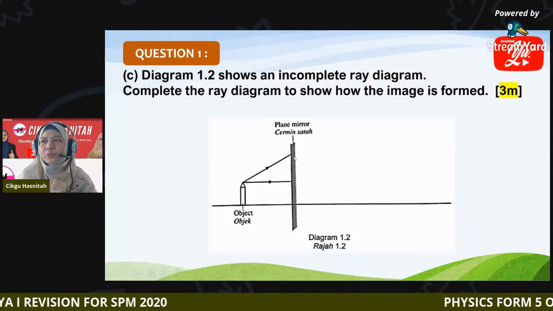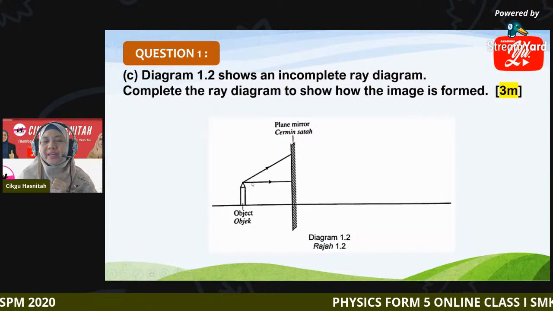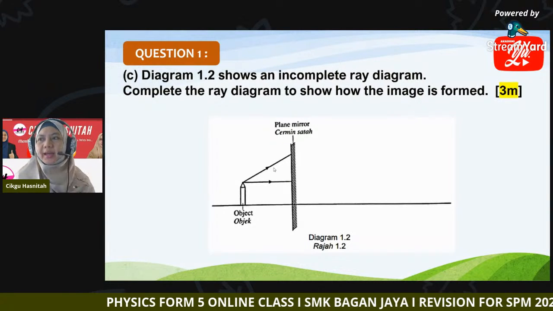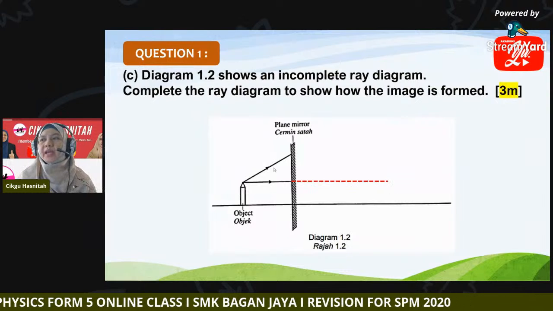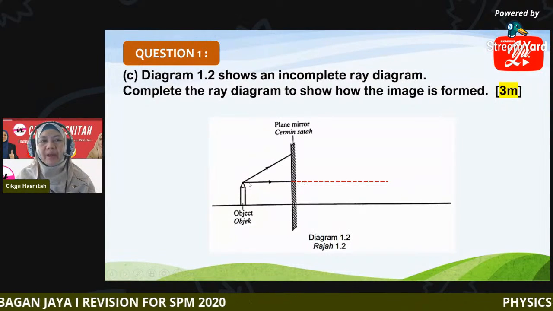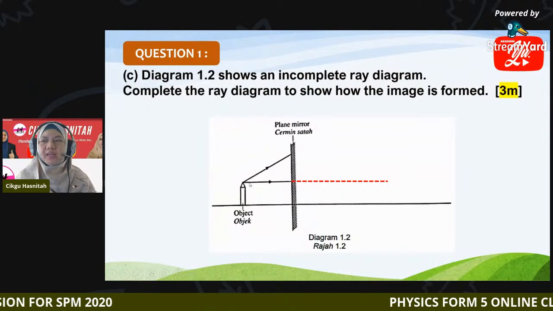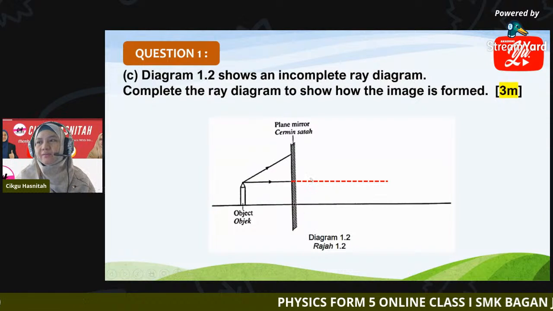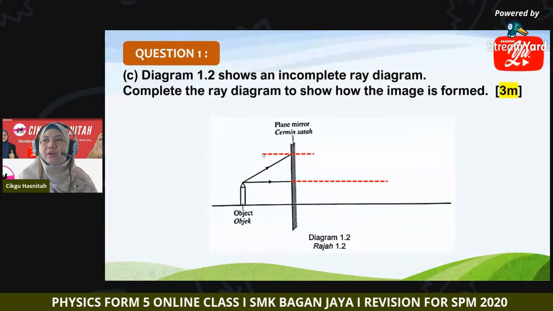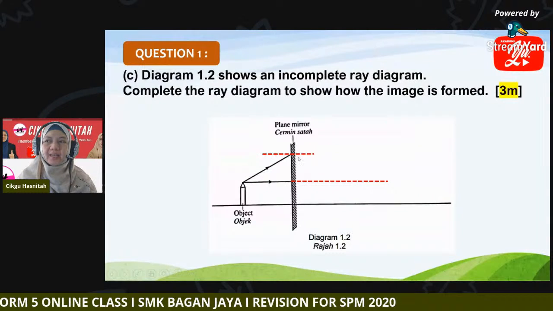Okay, so these two incident rays are given as your guidance. First, you can extend this line, which travels parallel to the axis of the mirror. Second, you can draw the normal line for the second incident ray.